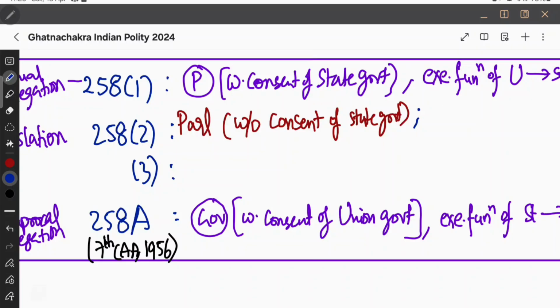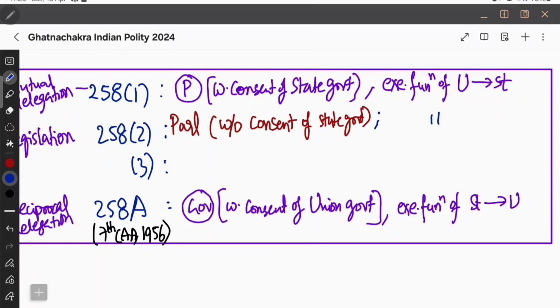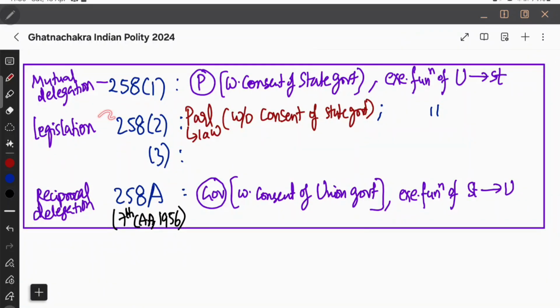Okay, here what is going to happen? Here executive function of the union is entrusted with the state without the consent of the state, via a law made by the parliament. Okay, parliament is making a law. That is how executive function of union is being entrusted with the state. म्यूचुअल डेलीगेशन एंड लेजिस्लेशन तो यही है, विदाउट कंसेंट लेने का अधिकार सिर्फ यूनियन के पास है.